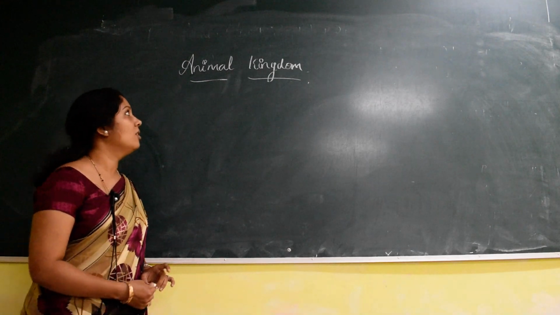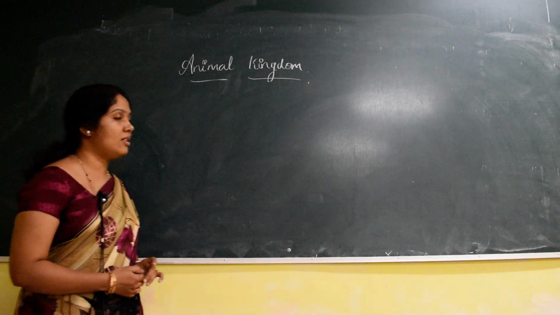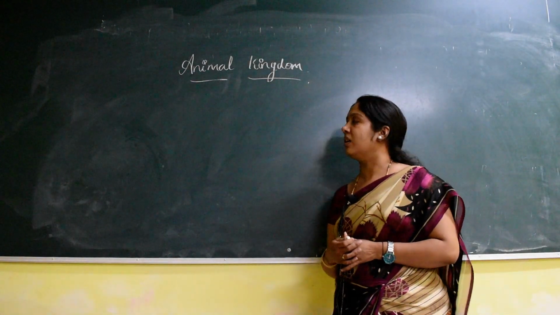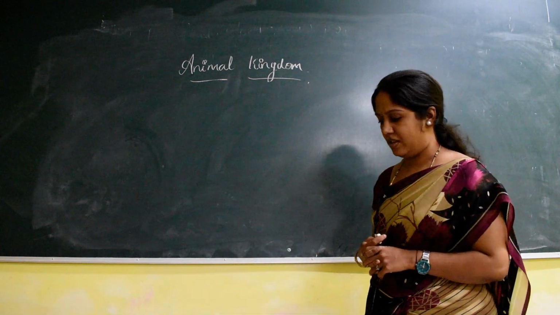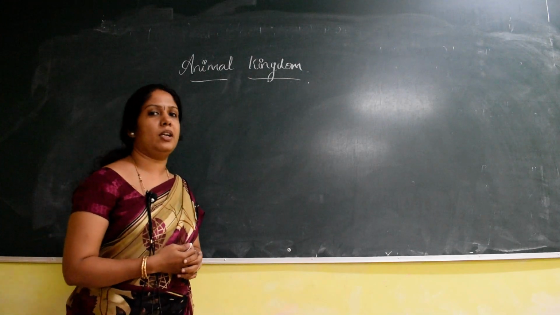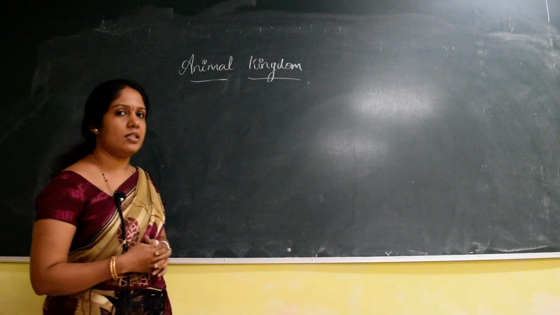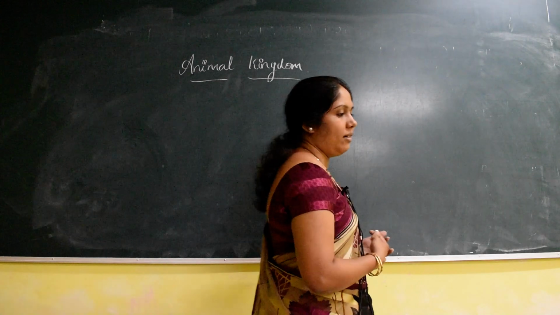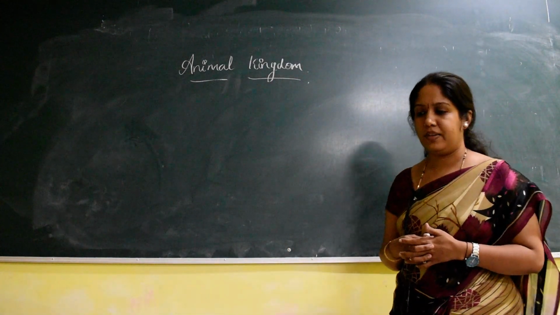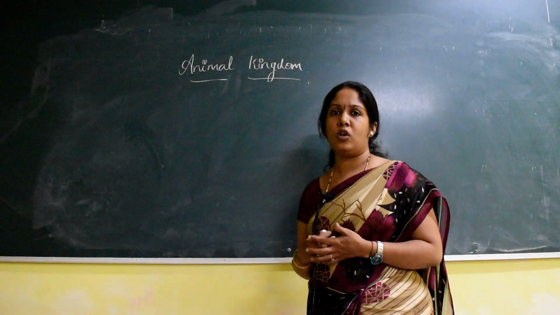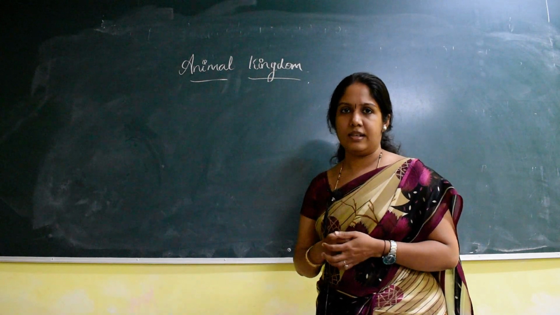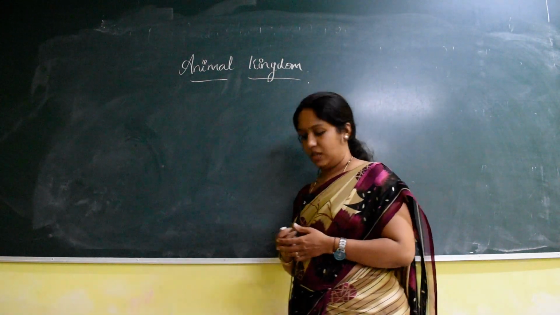Hello students. So in the last class we were discussing some of the basic definitions in the animal kingdom. In that we discussed body symmetry. In body symmetry there are mainly two types: one is radial symmetry and the other is bilateral symmetry. These are classified based on the mode of arrangement of the body parts around, or along, the central axis. So that is about body symmetry.